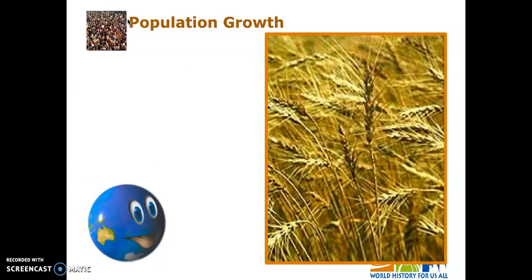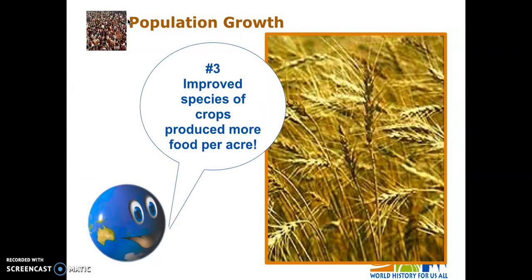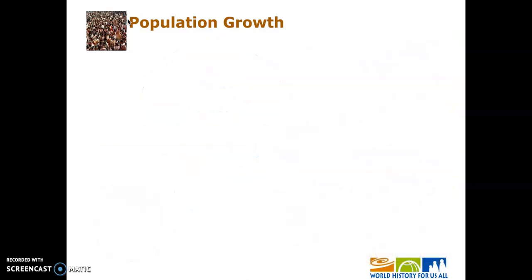Another cause of population increase is better crops. Over time, we get better at farming, we use selective breeding, create hybrid crops, et cetera, and now we just have crops that yield more food. Yay! More food means more people.